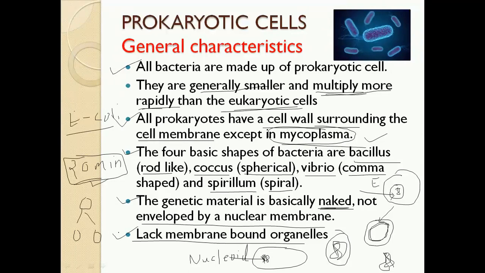So bacterial cells do not have membrane bound organelles like plant and animal cells. So what are the membrane bound organelles? The organelles which are having their own membranes. For example, mitochondria, it has its own membrane. Chloroplast, it has its own membrane. Even nucleus we have discussed, which has its own membrane.